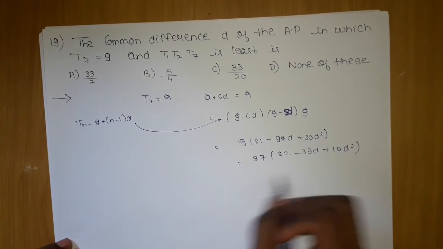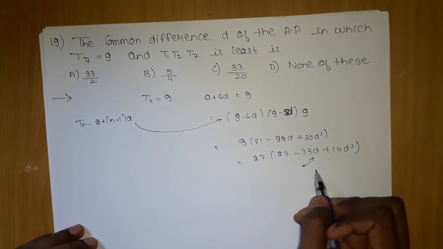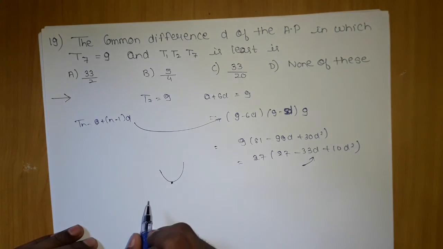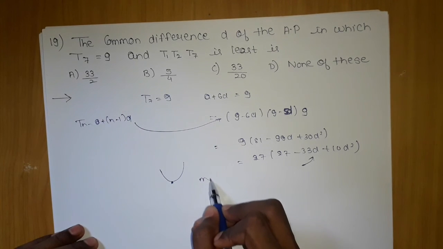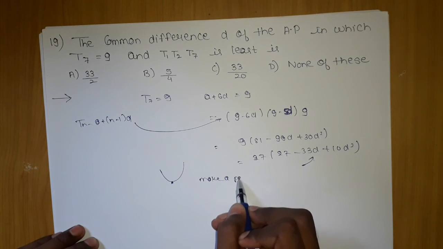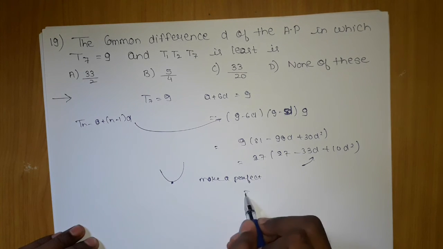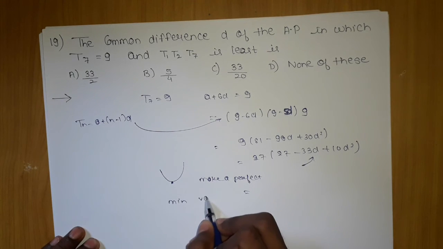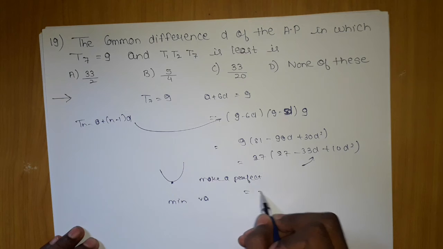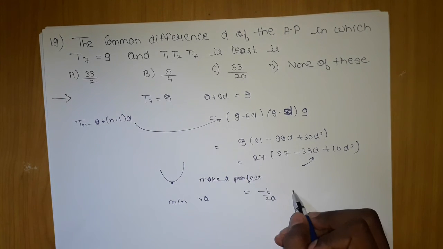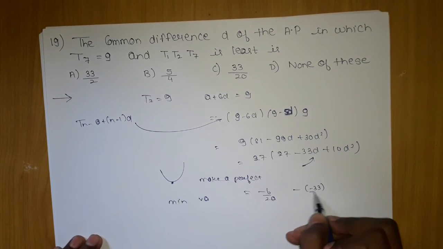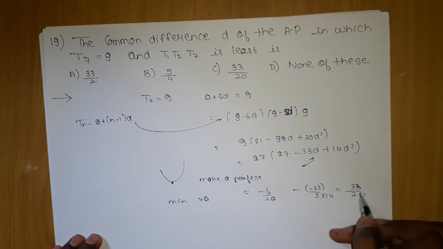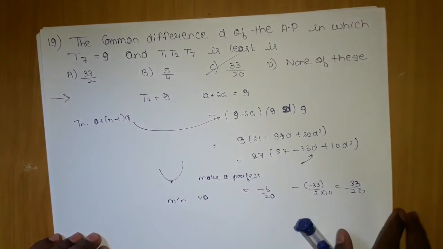Now this can be solved either by using the standard formula of quadratic equations and getting the minimum value, or the other way, make a perfect square and solve. We have already solved this type of question in quadratic equations, so I will directly go with the shortcut for the minimum value. Minimum we will find out, which will be minus b by 2a, the vertex. If I substitute, minus into minus 33 by 2 into 10, which will give me 33 by 20. So C is the answer.